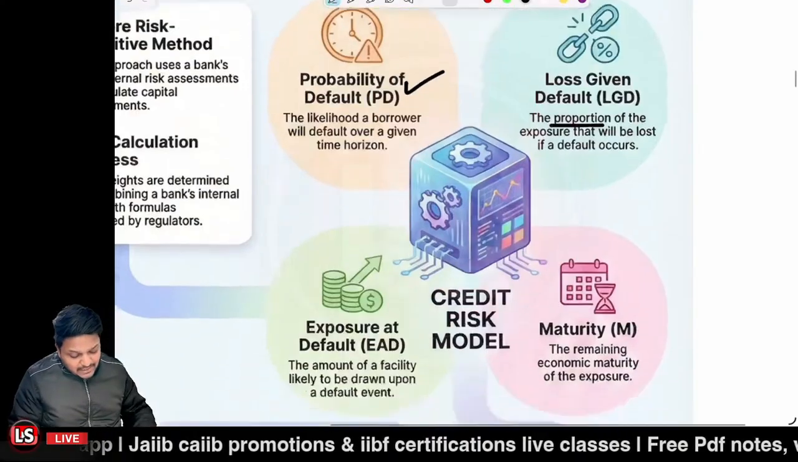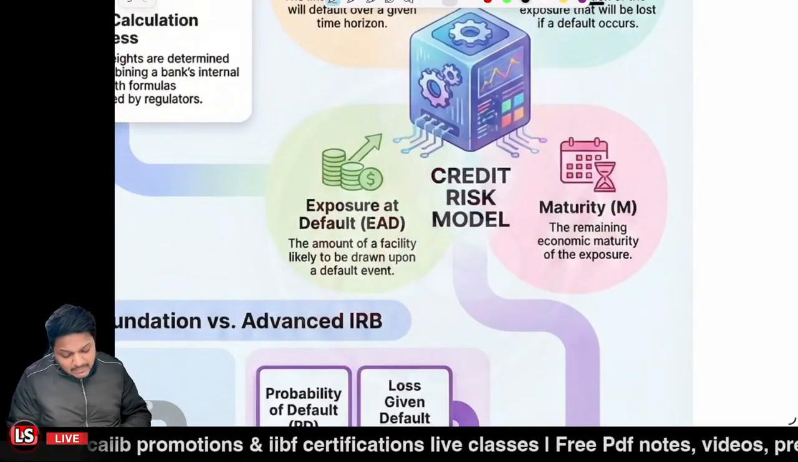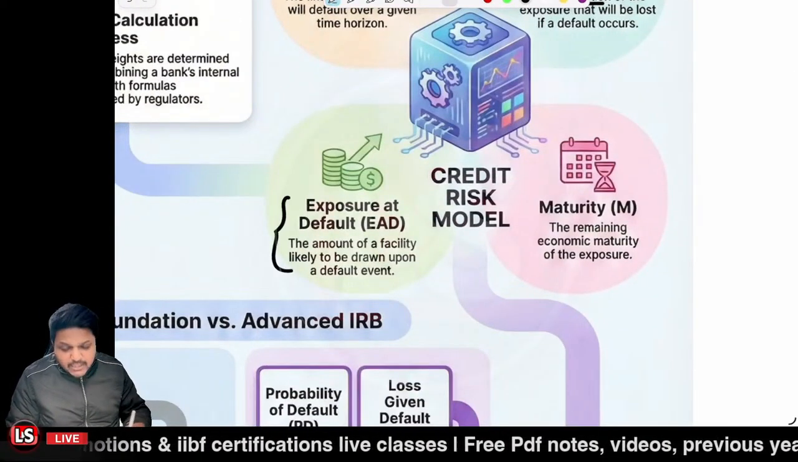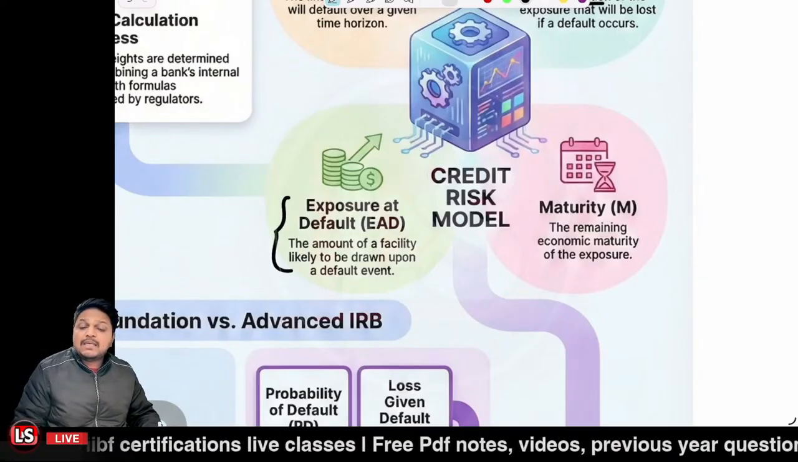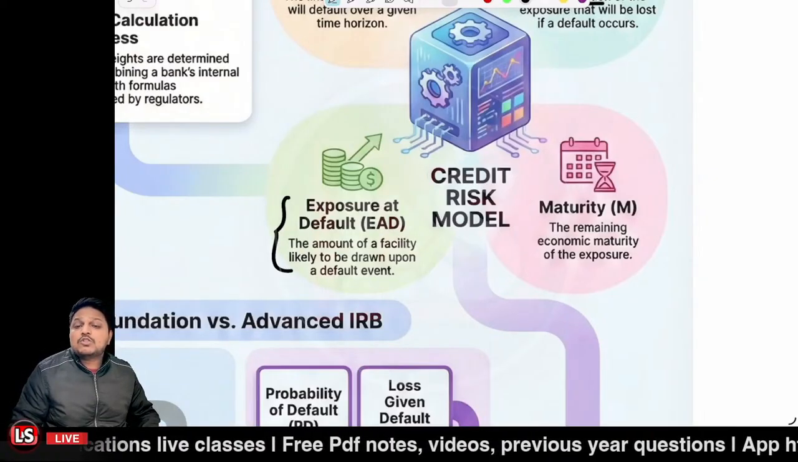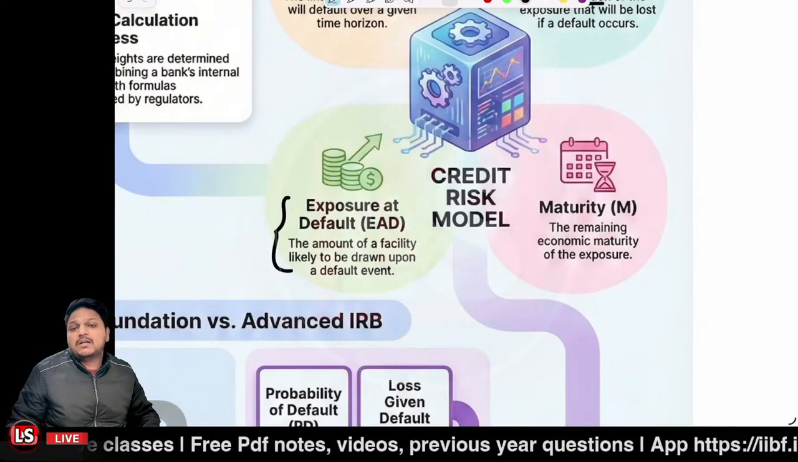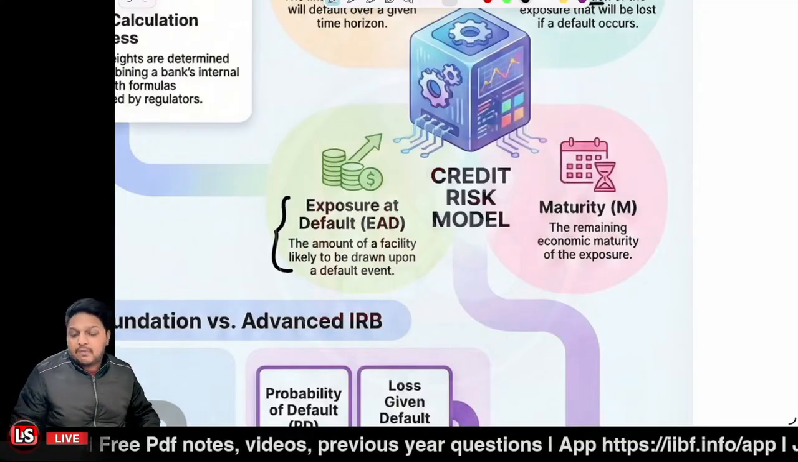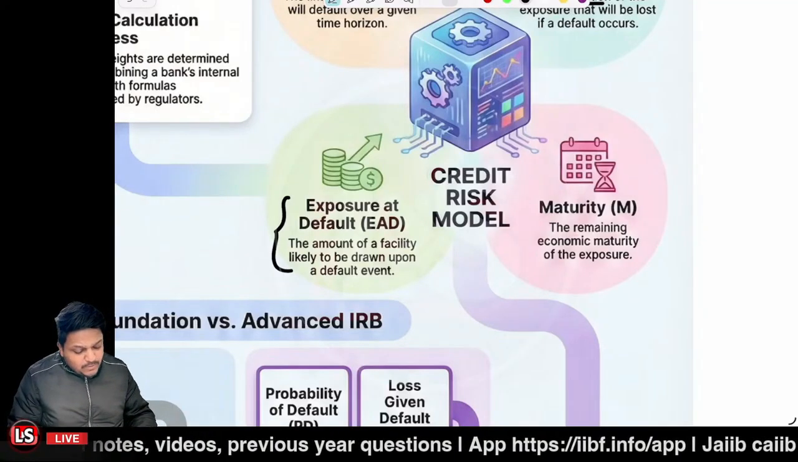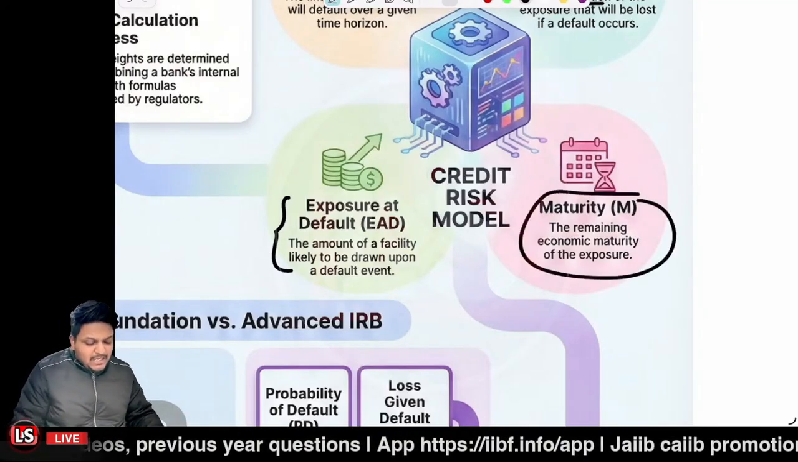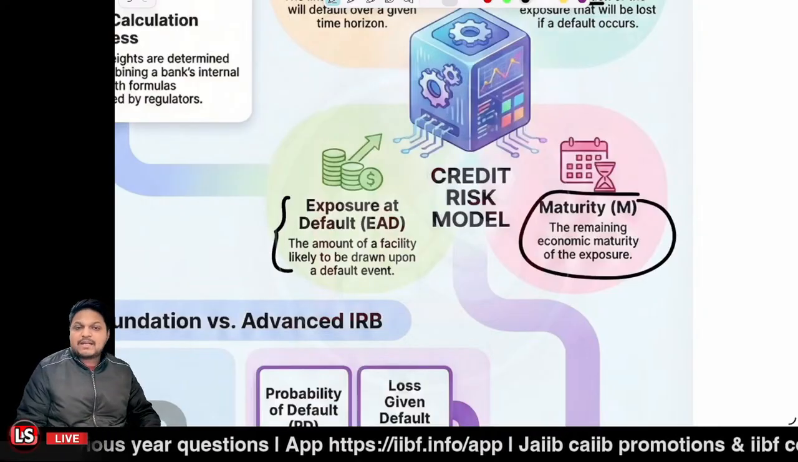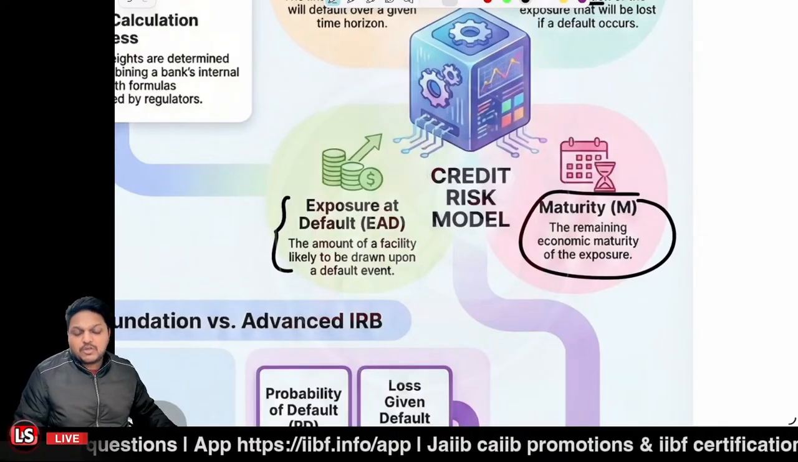But when we are thinking about the EAD, we are thinking that the default is already there. We are thinking about the amount which was drawn when the default occurred, right? That was the exposure at default. And M would be related to the maturity, that is the remaining economic maturity. Is that clear?